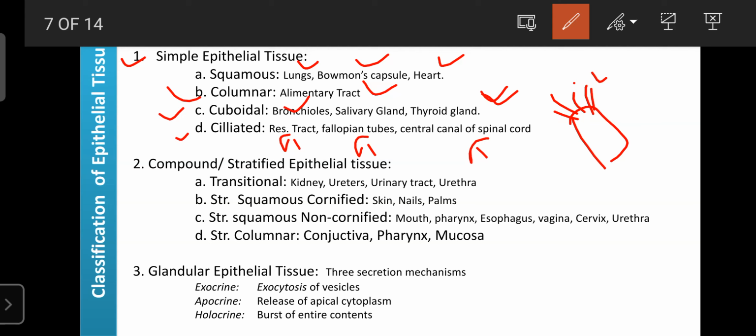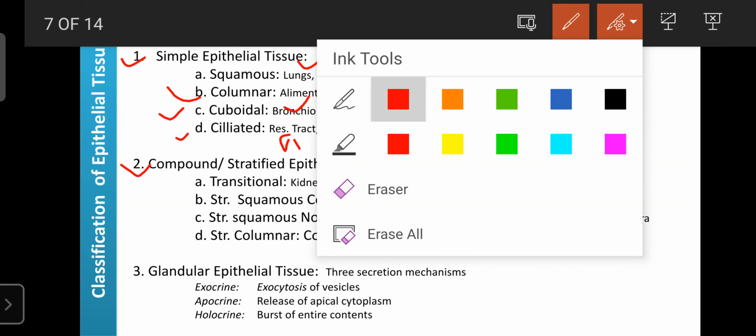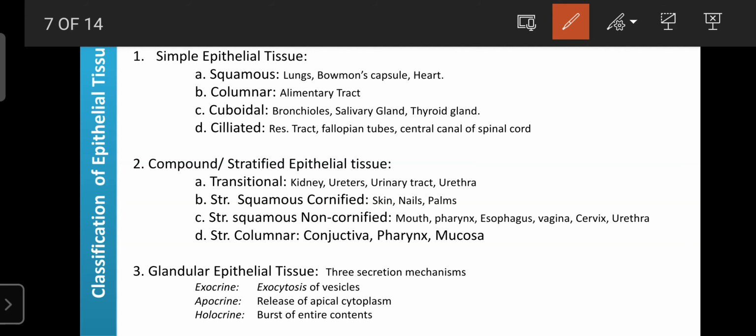compound or stratified epithelial tissues. Here the cells are arranged in multiple layers. Due to that, they are known as stratified epithelial tissues and compound epithelial tissues. Once again, there are four types. First is transitional stratified epithelial tissue, which is mainly present in the kidney, ureters, urinary tract and urethra, where it is helpful for reabsorption as well as secretion and the movement of urine.